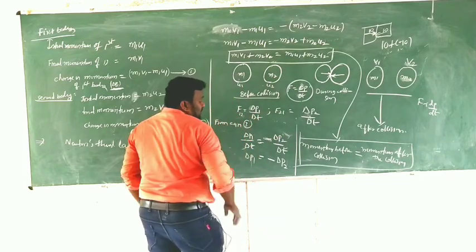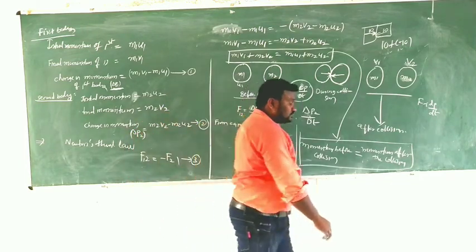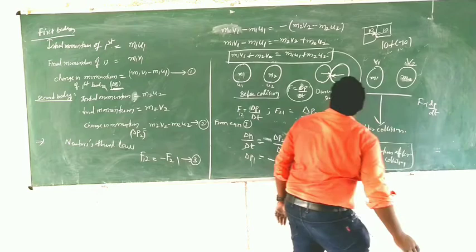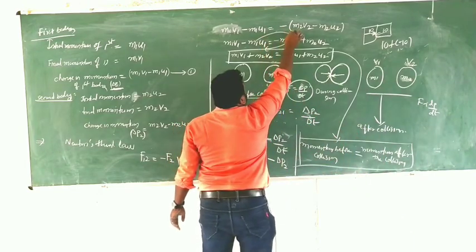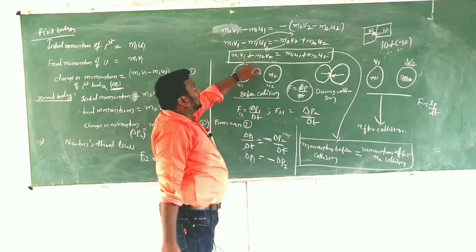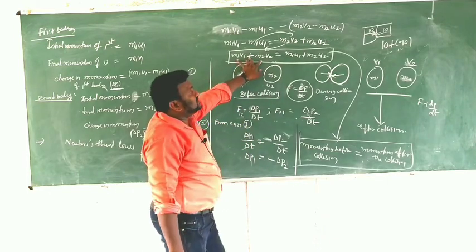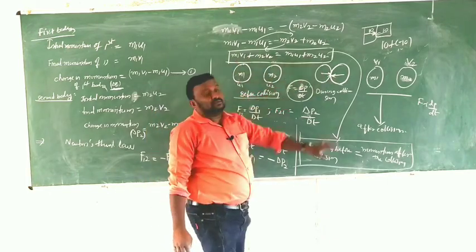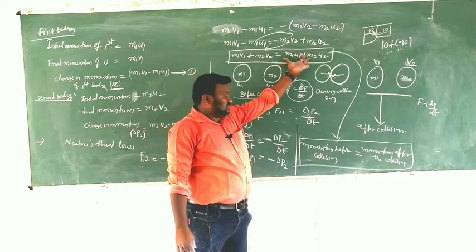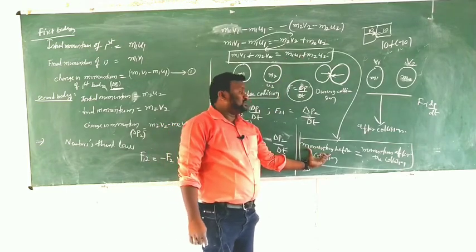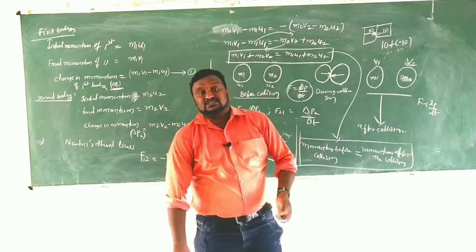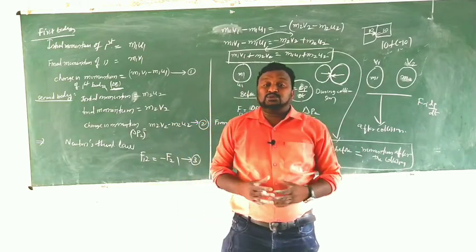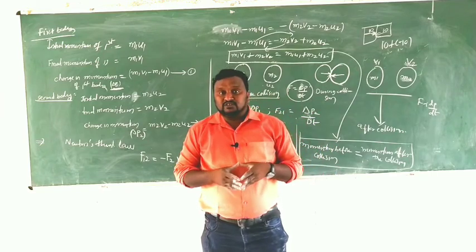So here we are showing that we are taking this one this side and this should be this side. Then what we get? m1 v1 plus m2 v2 is equal to m1 u1 plus m2 u2. Here this term means what? Momentum before the collision, and this term means what? Momentum after the collision. Children, in this way we can prove the law of conservation of momentum.